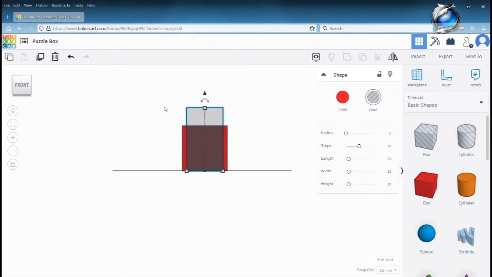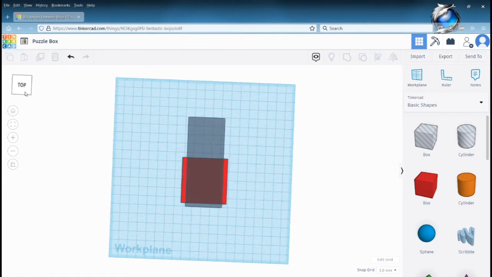We'll go to the front. We also want to make sure that we have the bottom base to be the same size. So we'll drag it up using the little arrow to a 5 millimeter height, and make sure that we're consistent with the sides.